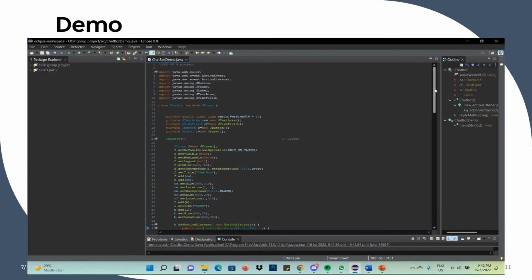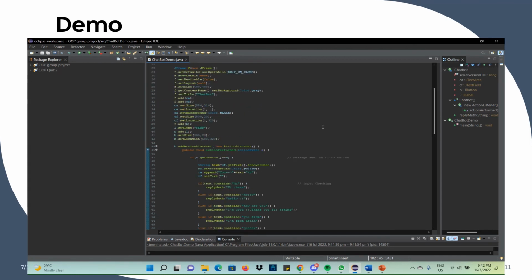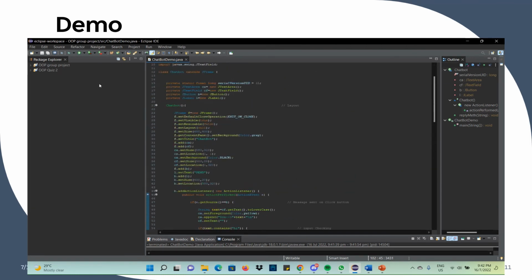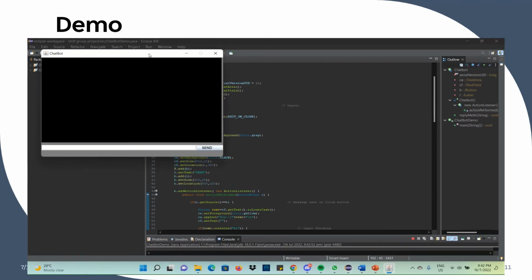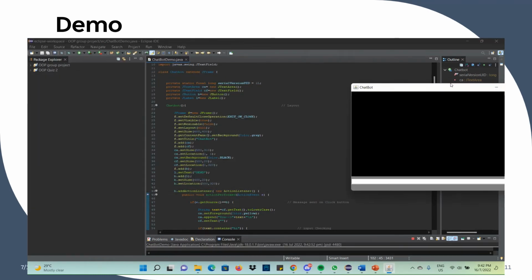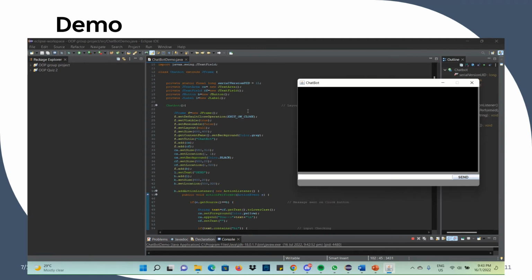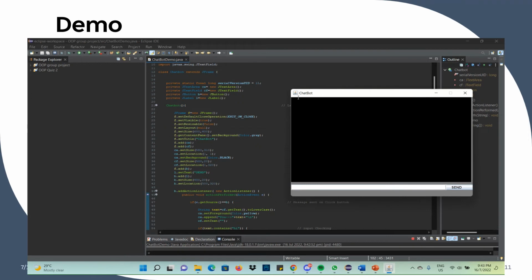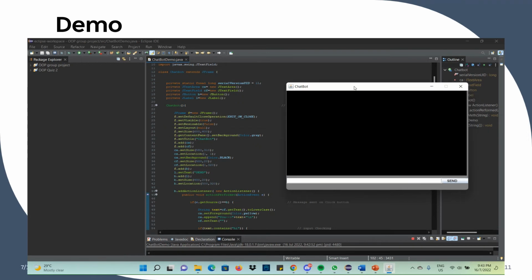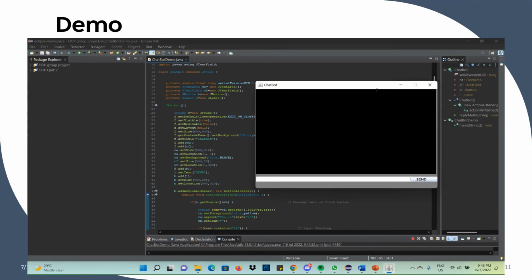Okay, now we are going to do the demonstration for the chatbot. So we click run on our coding, and this is what the layout should look like. From this gray and black, you can see the gray and black here. This is all from our layout setting we set here to make it show up like this.